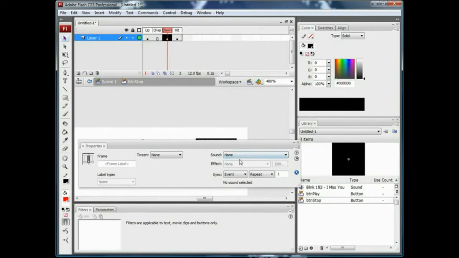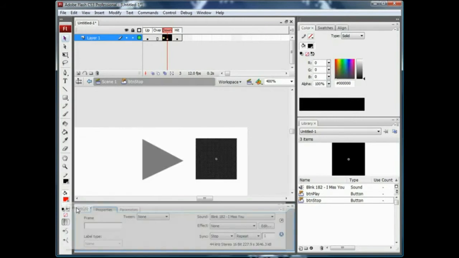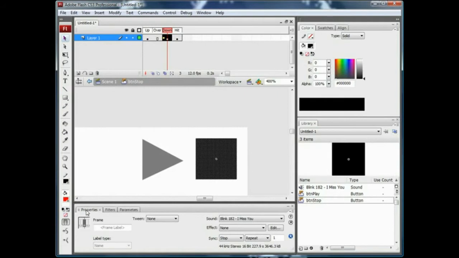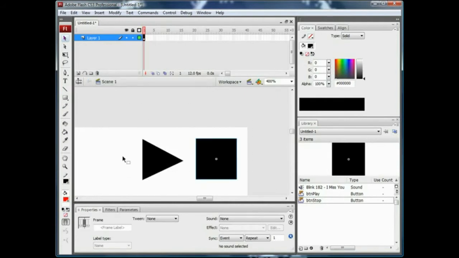You're going to want to choose for sound the same sound or song that you have. Of course, I have Blink 182, I Miss You. So click that. Then for sync, instead of making it start like we did for the play button, make it stop. Now let me put the properties panel right back down here and go back to frame 1 by double clicking anywhere or clicking on scene 1. And now we have successfully made a start and stop button in Flash without any action scripting.